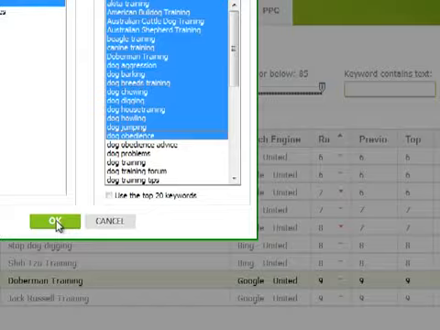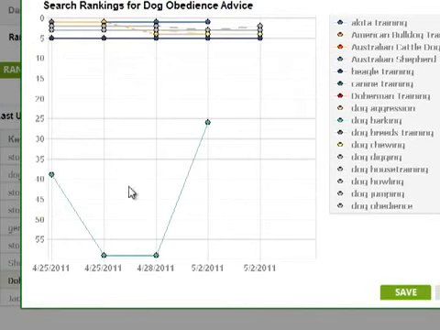I'll just highlight a bunch of them and click OK, and you can see, obviously with this only being run for a few days, there's not too much movement, but you can see a graph of the movement of each of those particular phrases. And perhaps you may wish to even just monitor your top 20 or so phrases and see their performance. When you run this tool over a matter of months, you can see movements that might go from, say, page 10 in Google all the way up towards page 1. You should be seeing your graph go up and up and up over time, particularly if you're starting out with a new site.